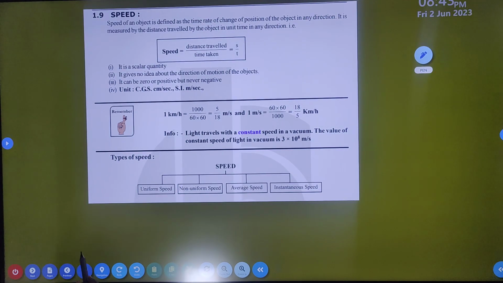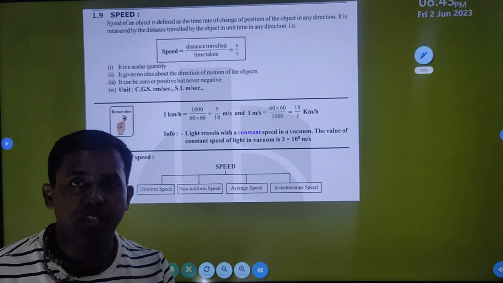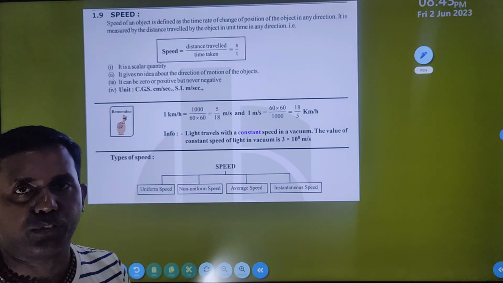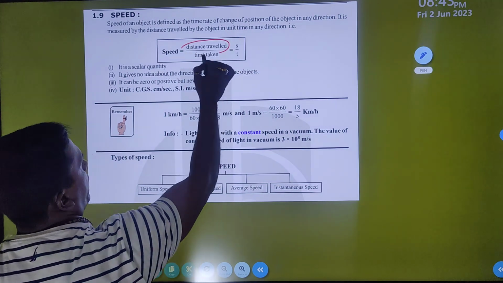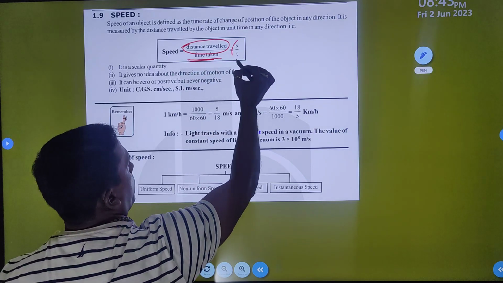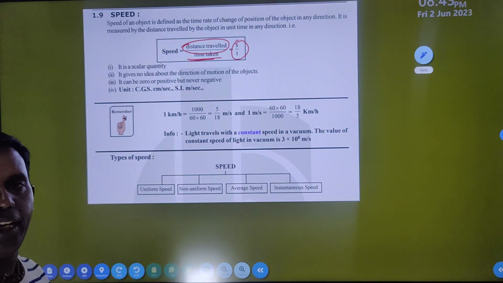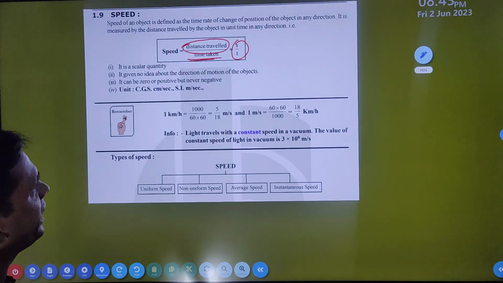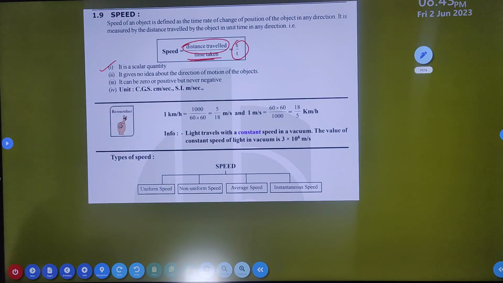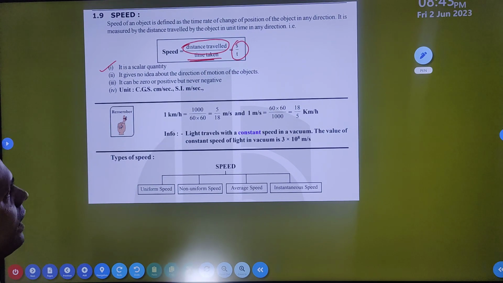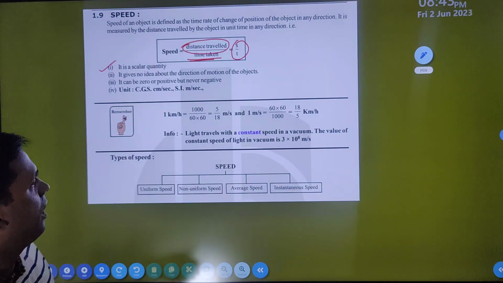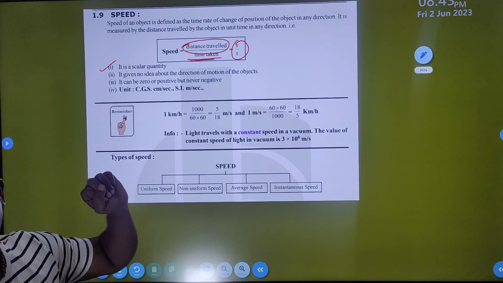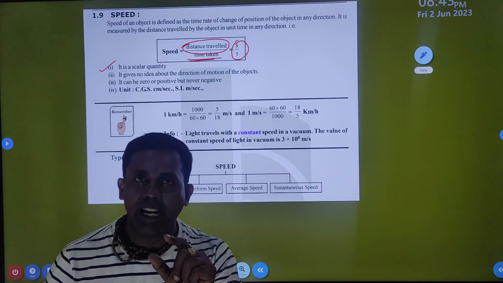Speed means the distance covered by a body in unit interval of time. Speed is equal to distance covered by the body divided by time taken, and mathematically it can be represented as s by t, or distance by time. It is a scalar quantity and it gives no idea about the direction of motion of the object, as it is not a vector quantity. Only a vector quantity can identify direction, but a scalar quantity never identifies any direction.